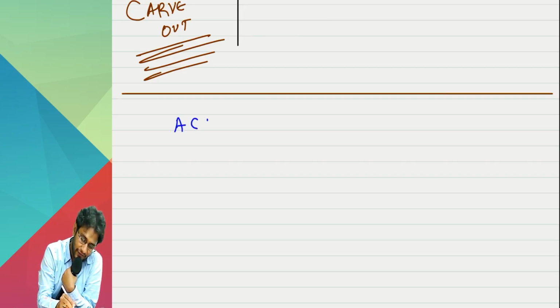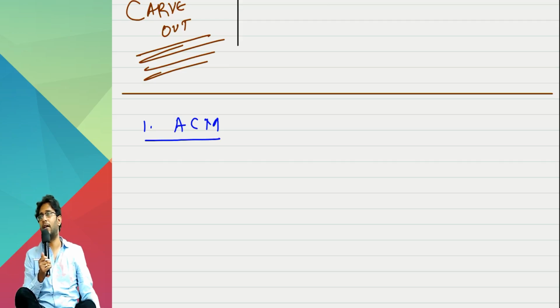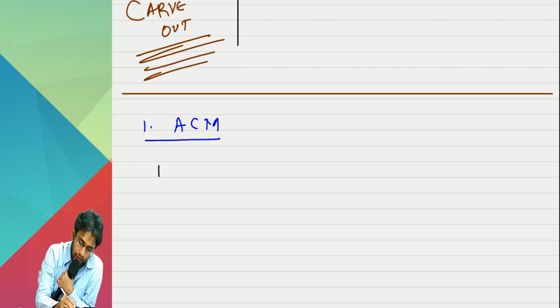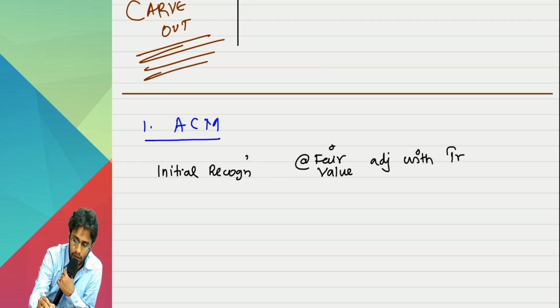Sir, first method is amortized cost method. Tell me, ACM is applicable for assets or liabilities or both? Both. First rule is initial recognition. Initial recognition is done at fair value, adjusted with transaction cost.